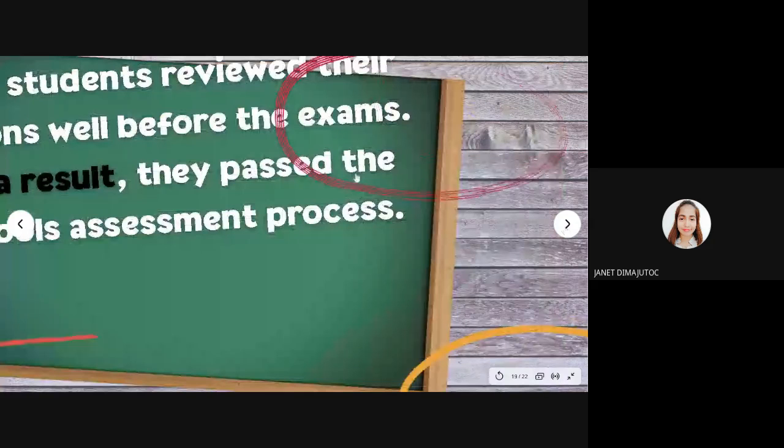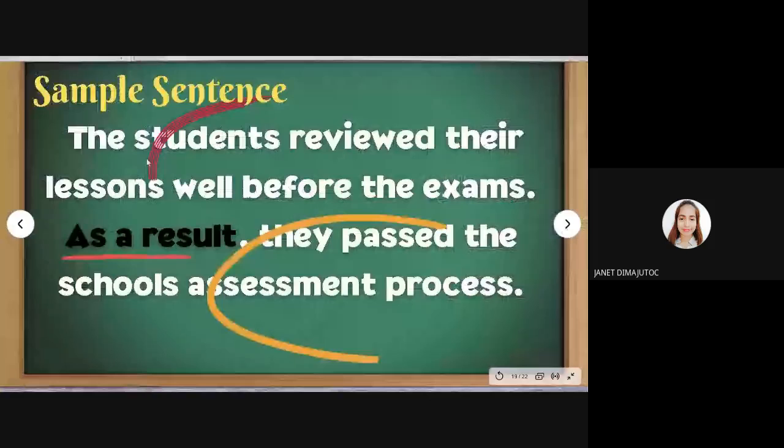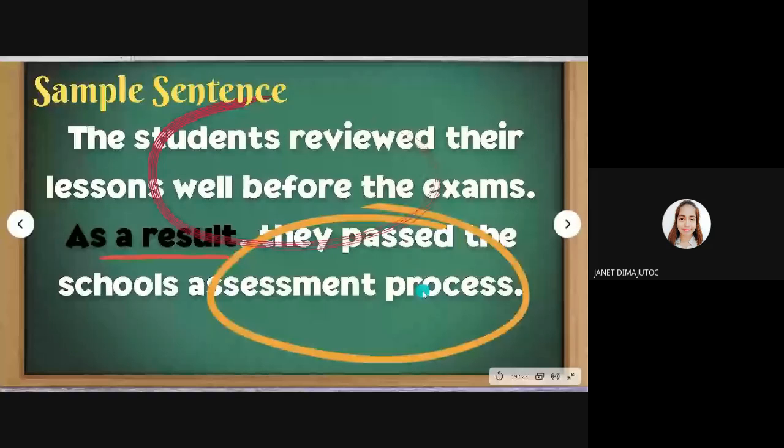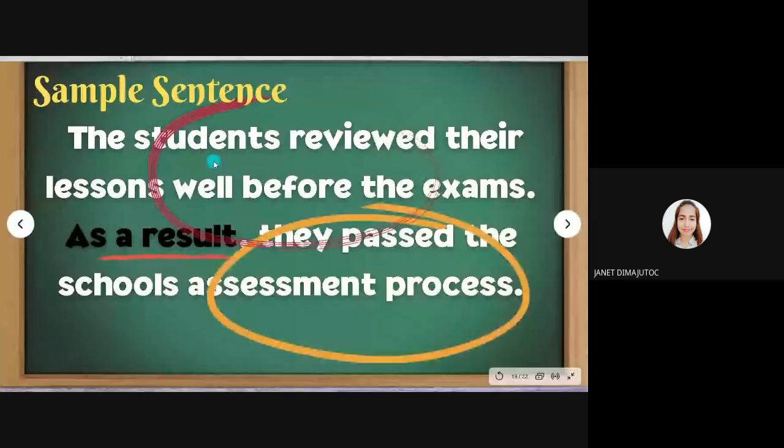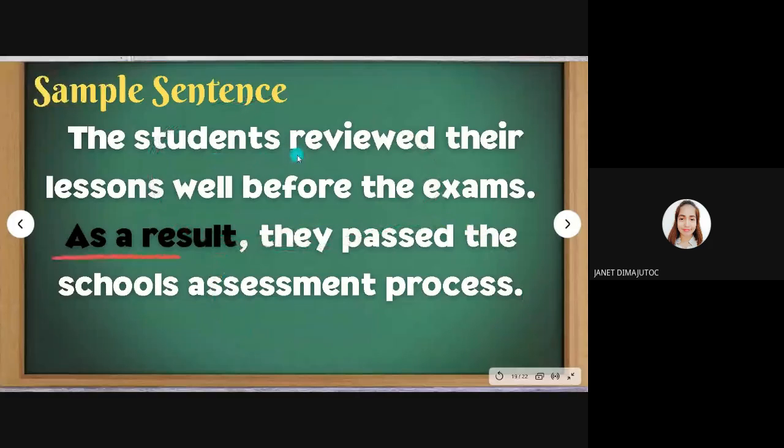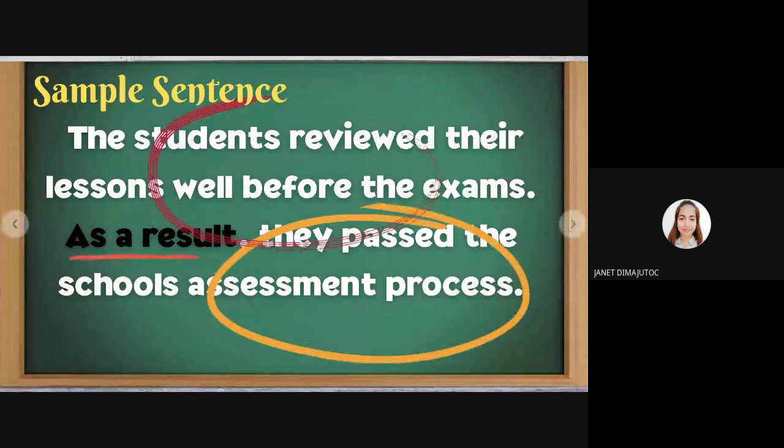The students reviewed their lessons well before the exams. As a result, they passed the school's assessment process. On this statement, the first idea talks about the cause, which is the students reviewed their lessons.